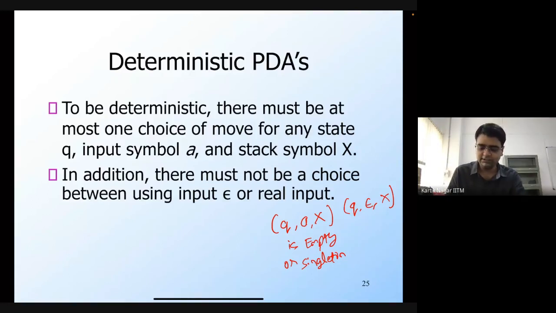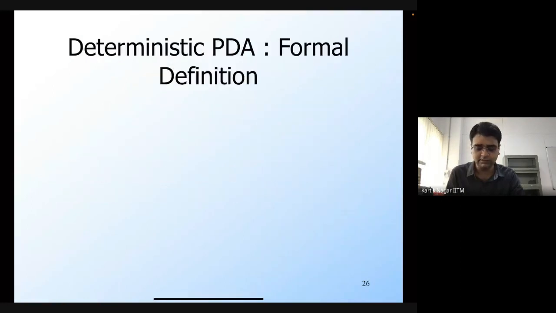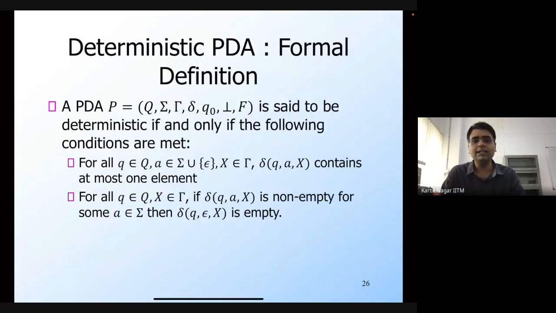So this is the intuitive idea of how we are going to enforce determinism in a PDA. So let's define this more formally. A PDA P, which has all the 7 components: the set of states, the input alphabet, stack alphabet, the transition function, the start state, the start stack symbol, and the set of final states. This PDA P is said to be deterministic if and only if the following conditions are met. These are exactly the same conditions that I mentioned in the last slide.